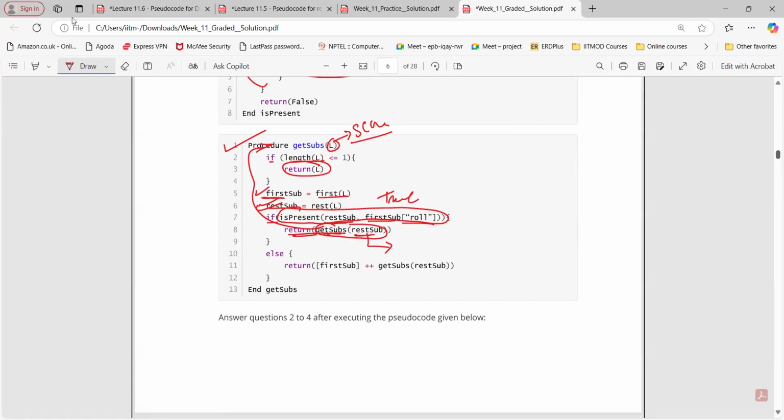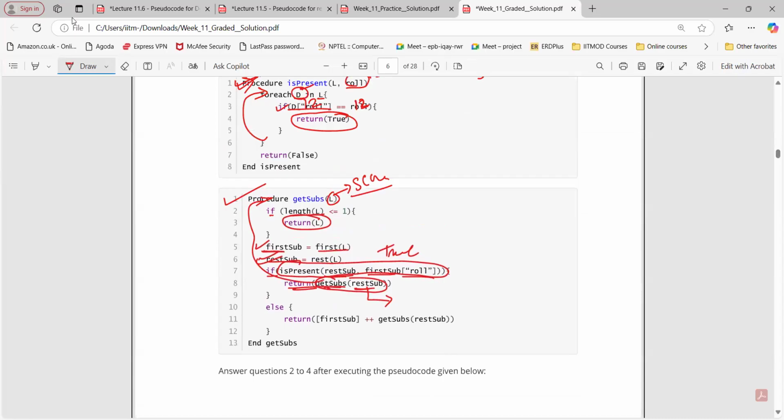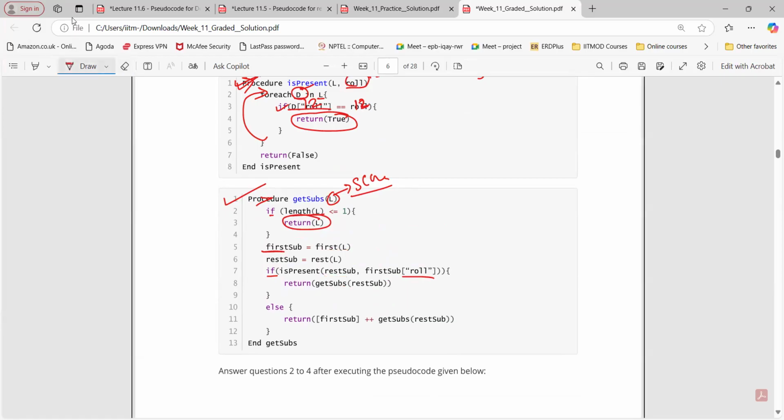Sir, in this procedure, get sub, after the assignment of first sub equal to first L, this has taken the first entry. After this, rest sub is taking rest L. That means the second one is also excluded and the other ones are taken. So this will miss the one, I think.